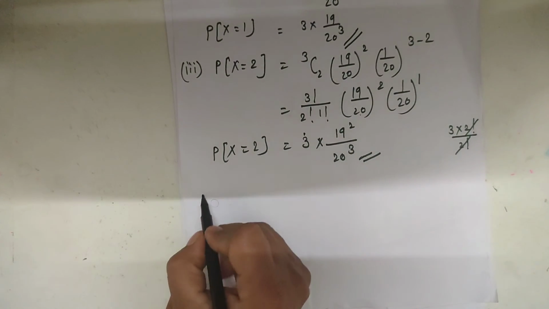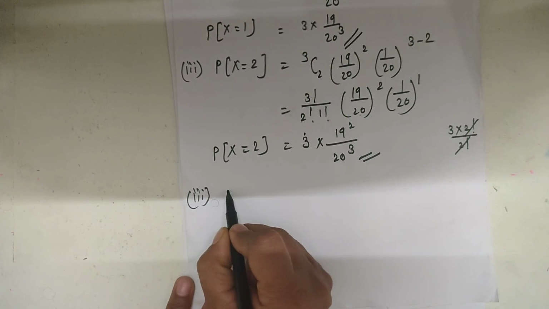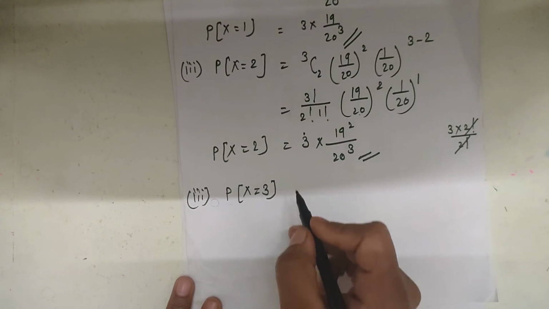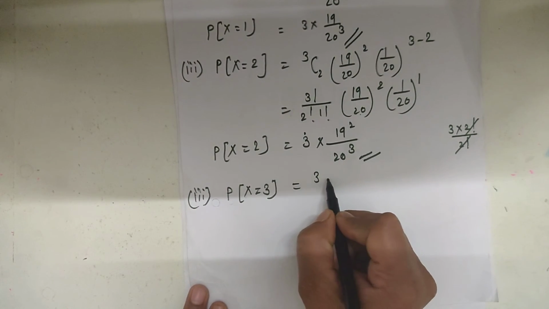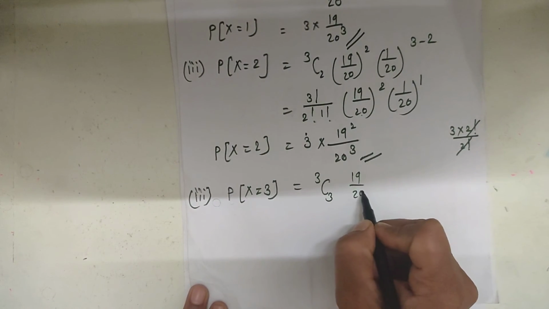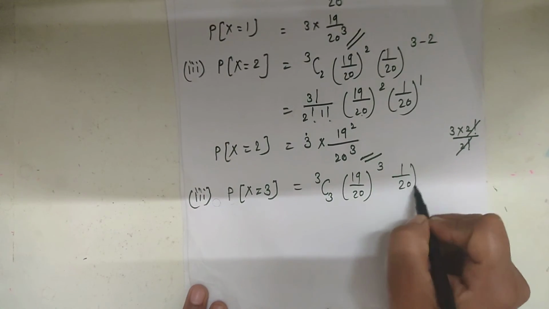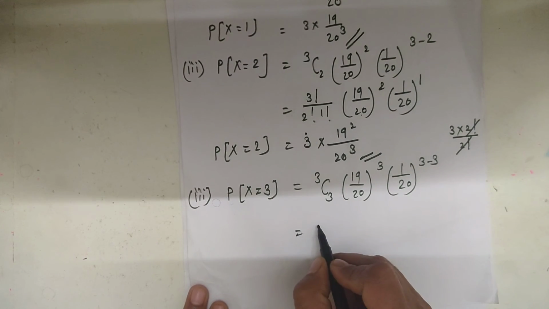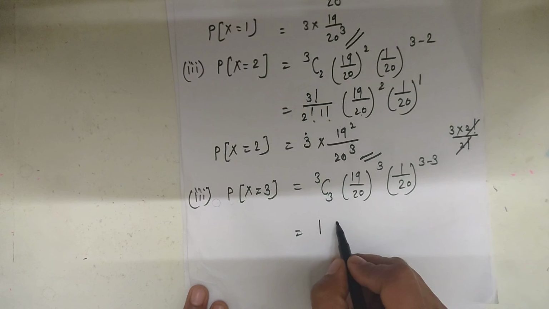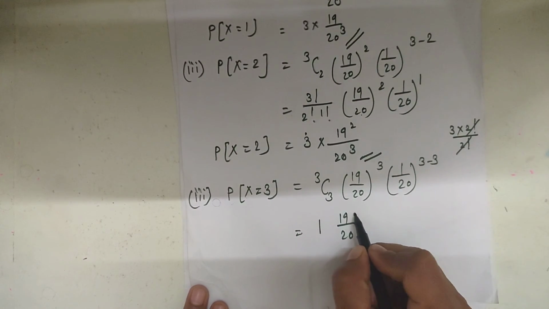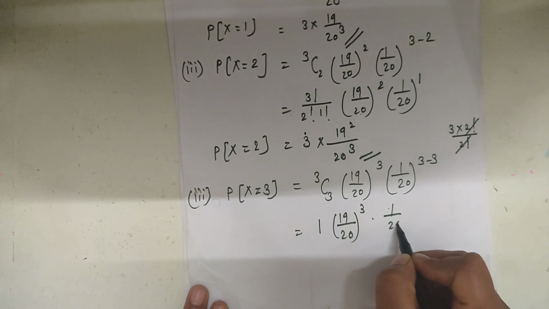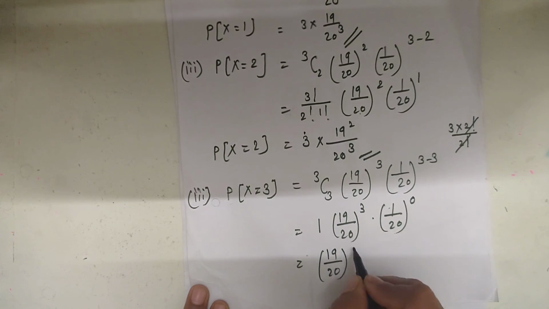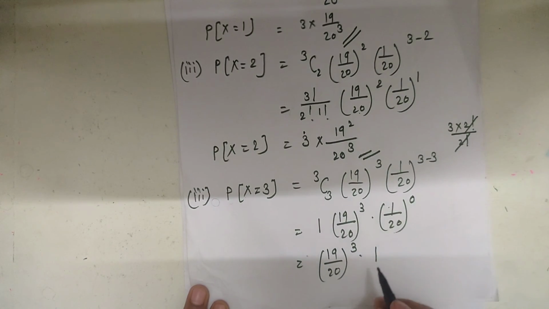Now the last case is the probability for x is equal to 3, all 3 disks. So x is equal to 3, 3C3, 19 by 20 raised to 3 into 1 upon 20 raised to 3 minus 3. 3C3 is 1, and 19 upon 20 raised to 3 into 1 upon 20 raised to 0, and 1 upon 20 raised to 0 is 1.